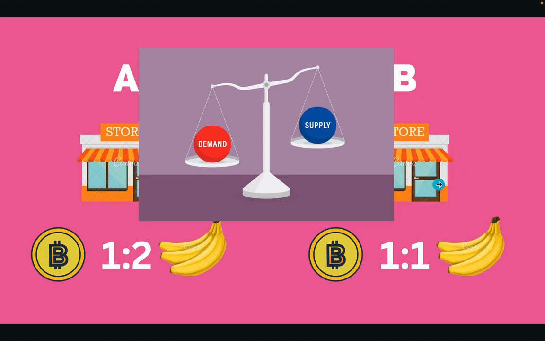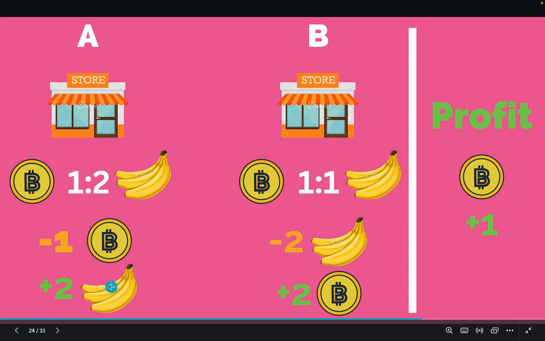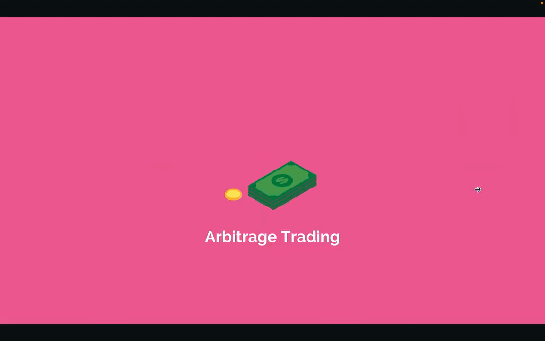While in store B, banana is expensive. Maybe because a lot of people demand the banana in store B, or maybe store B has less supply of the banana. So what you can do is first you can get the money, right? You can buy banana. You can spend 1 coin and you get 2 bananas, and you go to store B and you sell these 2 bananas and you get 2 coins. So you will end up with a profit of 1 coin, right? So this is called arbitrage trading.